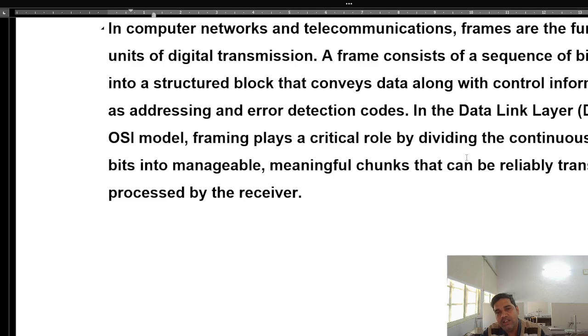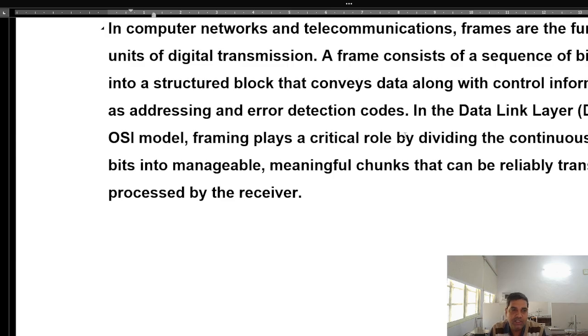Suppose the data link layer is going to send this signal to the physical layer, to the wire. So what is the capacity of the wired cable? According to that, what is the capacity of the receiving window? If the capacity is low, framing will put the data into a particular frame. You can understand that frame as a container, just like a mug. In a mug, how much water can you keep?